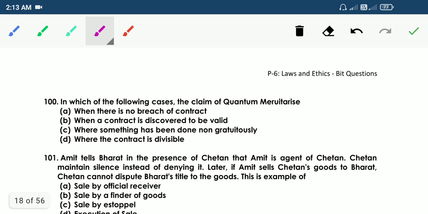100. In which of the following cases does the claim of quantum meruit arise? Option A. When there is no breach of contract, B. When a contract is discovered to be void, C. Where something has been done non-gratuitously, D. Where the contract is divisible. So the answer is D. Where the contract is divisible. So in which of the following cases does the claim of quantum meruit arise? Where the contract is divisible.